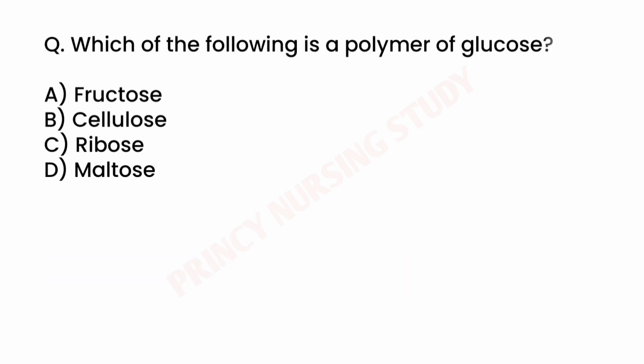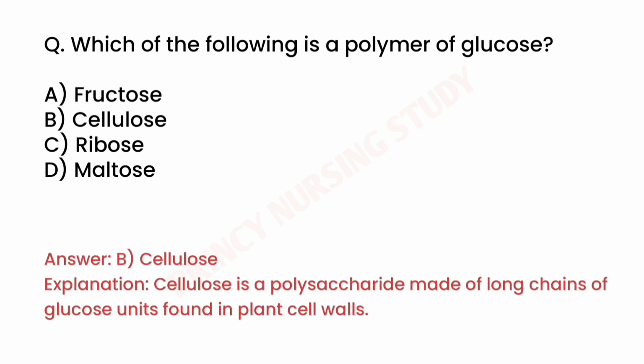Next question. Which of the following is a polymer of glucose? Correct answer is B. Cellulose. Cellulose is a polysaccharide made of long chains of glucose units found in plant cell walls.